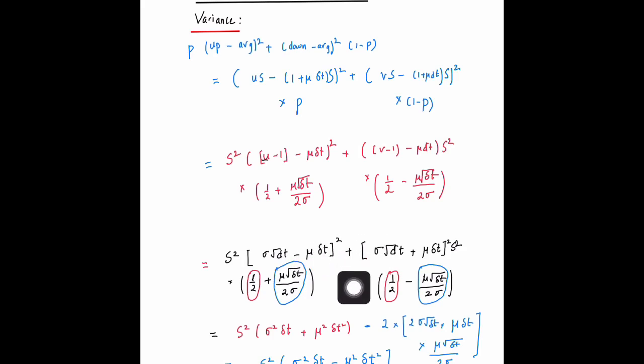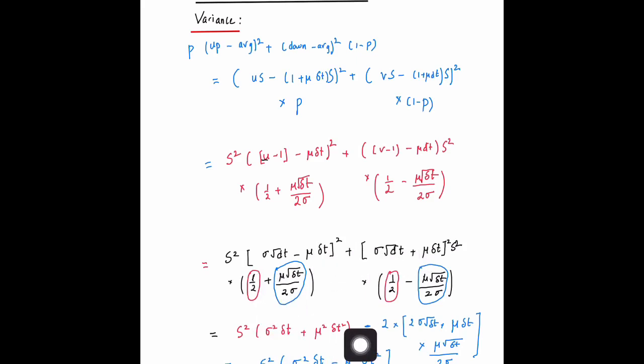Okay, now once you multiply that with these terms here, the 1 by 2 that is there multiplies, when you're looking at the 1 by 2 terms over here, you're having a 1 by 2 multiplying this term, and 1 by 2 multiplying this term. When you're summing these two, the cross multiplications are going to cancel out. Only the individual squares are going to add. So all you will get here is sigma squared dt plus mu squared dt squared, and since there are two of them, they will cancel by 1 by 2. You're going to get this term.